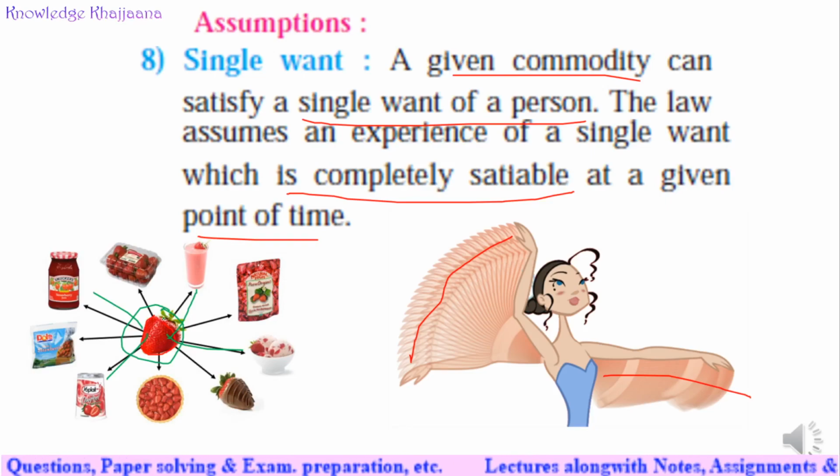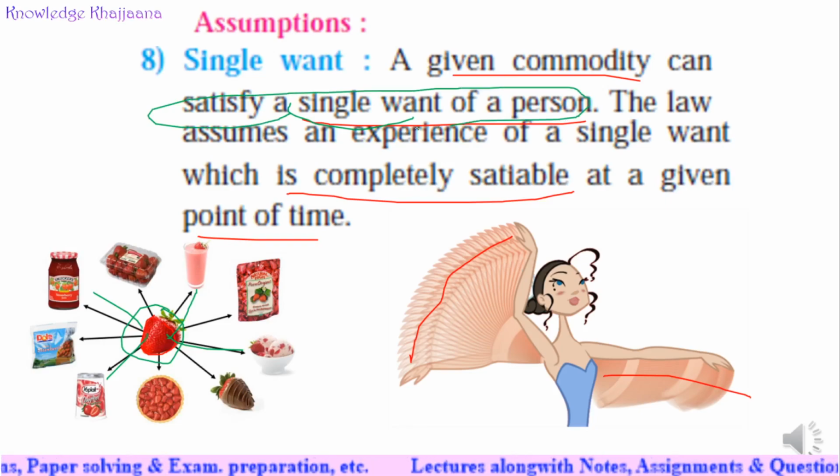If strawberry is consumed in different forms, then it is not possible to study the consumer behavior, and it is not possible to analyze the diminishing marginal utility. So there should be a single want of a person. A commodity can satisfy a single want of a person.